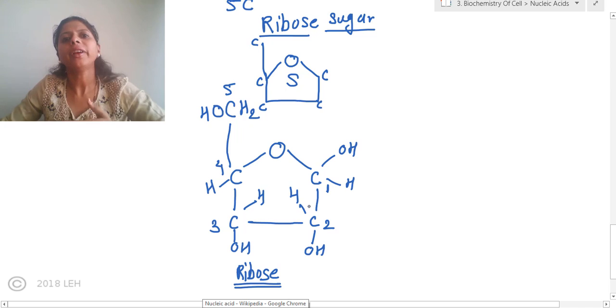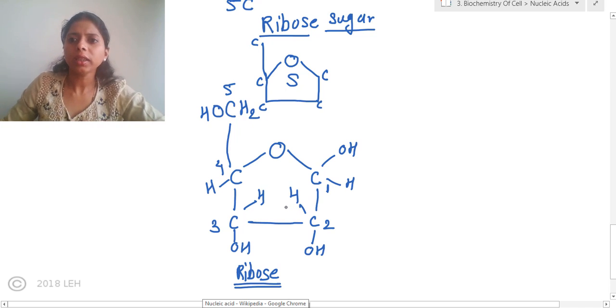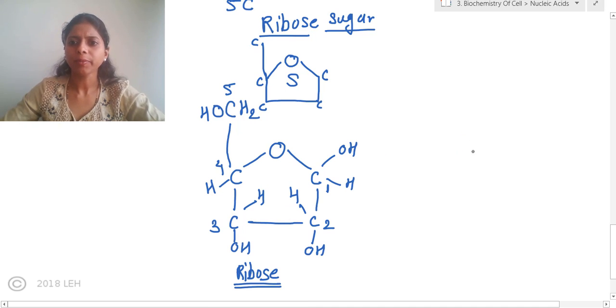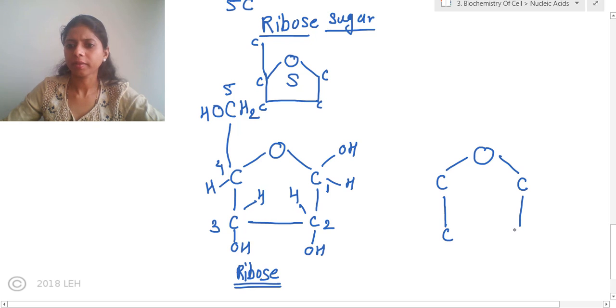There is one variation of sugar in the nucleic acid. There is one more type of sugar present in the nucleic acid. That is also similar to the ribose sugar, just there is one difference. Let me draw the structure and let me tell you the difference. See how I am drawing it. Carefully watch it.